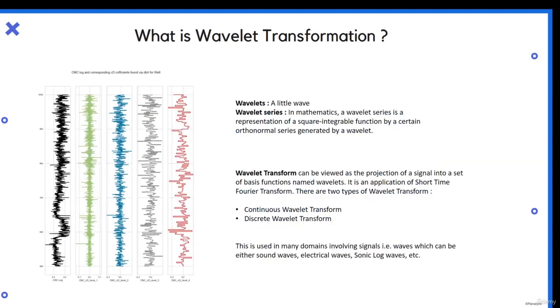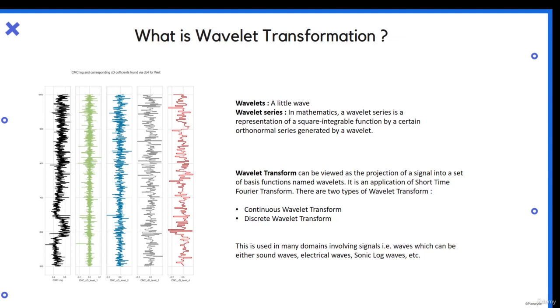Moving on, what is wavelet transformation? I said earlier that we'll be using signal processing techniques. Wavelet transformation is a kind of signal processing technique which we'll use as a feature engineering technique. That means we'll apply this transformation to our features to increase our accuracy. What is wavelet transformation? It transforms our data from the time domain to the frequency domain. It basically breaks down our data.